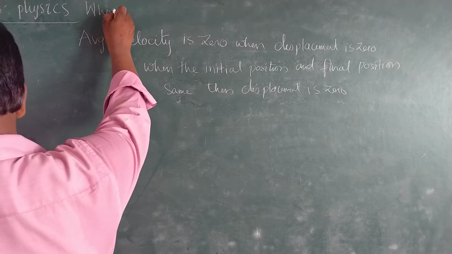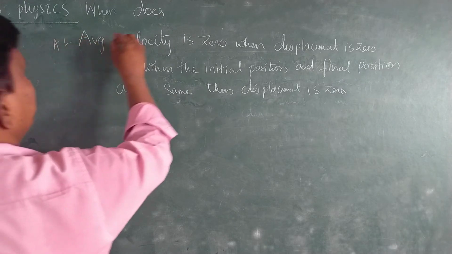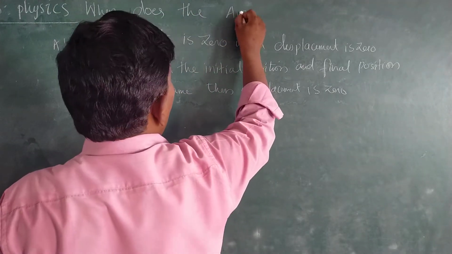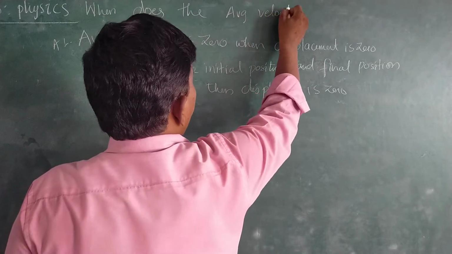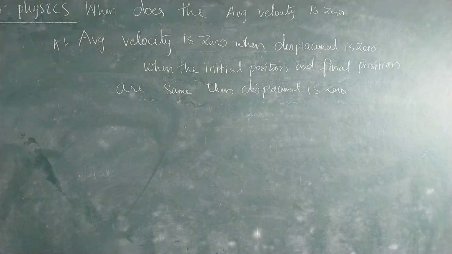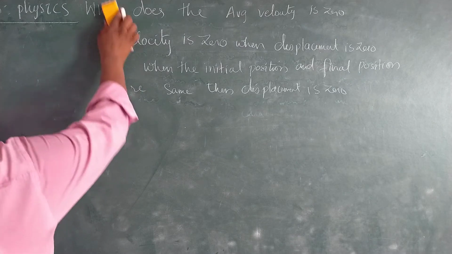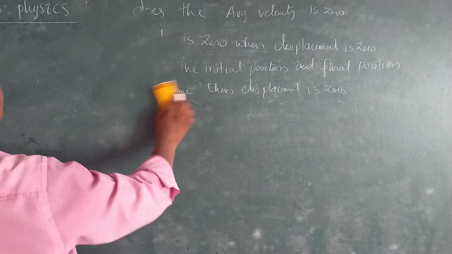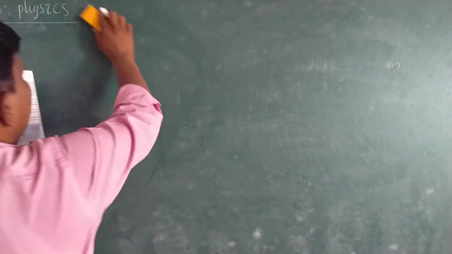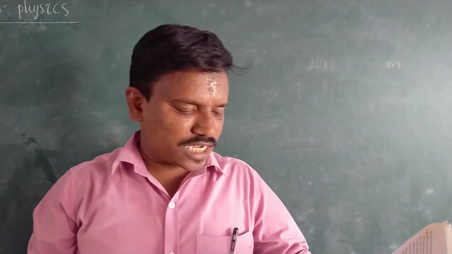This is the answer for the question: when is the average velocity zero? Okay. Next, another question. These are the questions from the Think and Discuss. A man used his car.